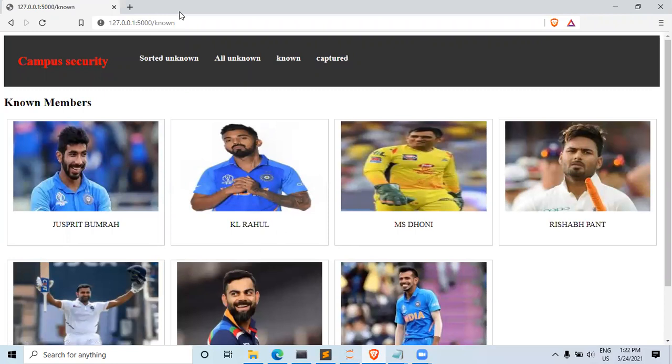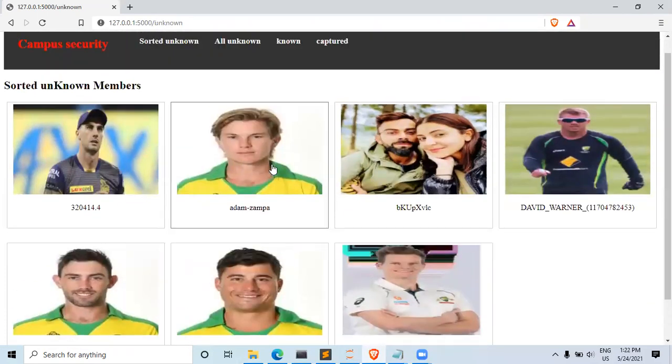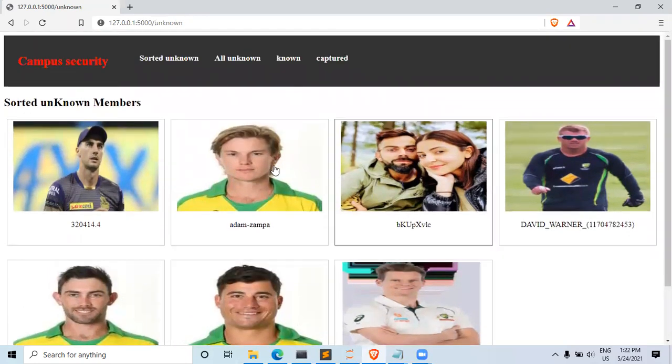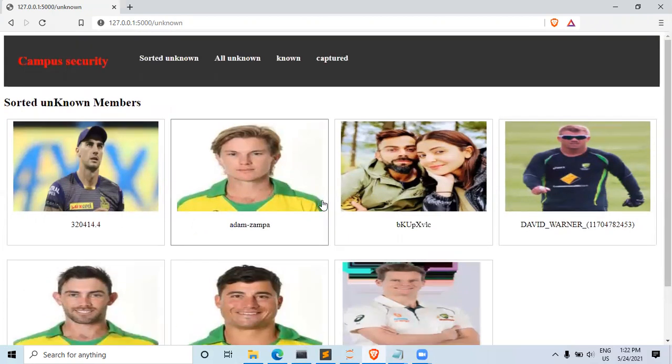Okay. So I will see who are the unknown persons who visited the Indian dressing room. As you can see here: Pat Cummins, Adam Zampa, Anushka Sharma with Virat Kohli. So Anushka Sharma is an unknown person. David Warner, Smith, Mike Stones, and Glenn Maxwell. They have also visited the dressing room. So this is how the fraud is detected, that these are all unknown persons who were not supposed to visit the Indian dressing room, but they were found in the Indian dressing room.